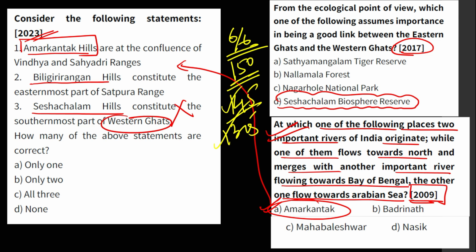What are the important sources? What are the sources from where UPSC is picking questions? Once you understand this, then the exam is very easy. And I'm going to show you each and everything in this video. And this is just one analysis of mountains. Like this, if you want me to analyze each and every theme of each and every subject, I'm going to do that. But I need a good response on this video.